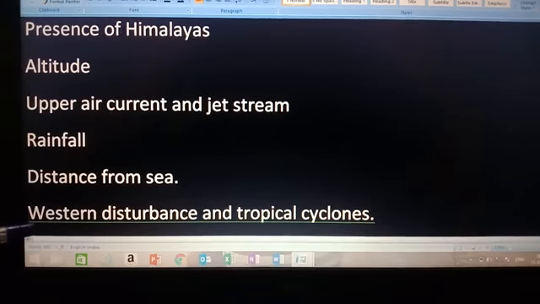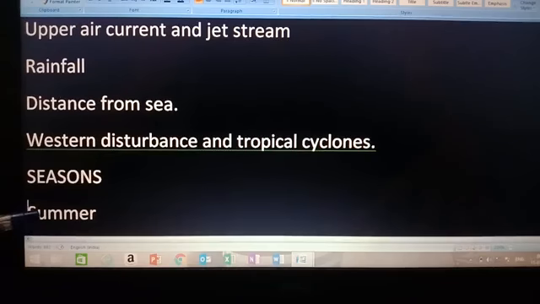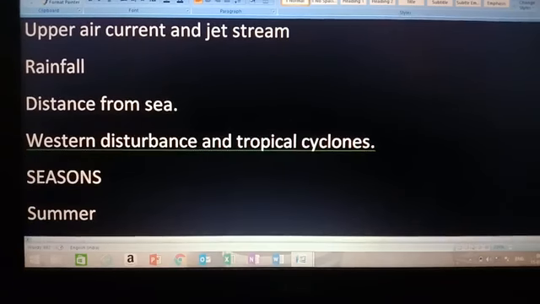Okay. Western disturbance and tropical cyclone. What is western disturbance, children? The coastal areas of our country enjoy an equatorial climate, we know.